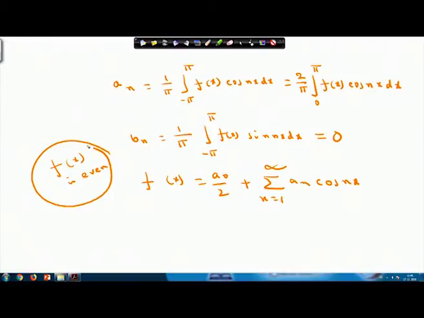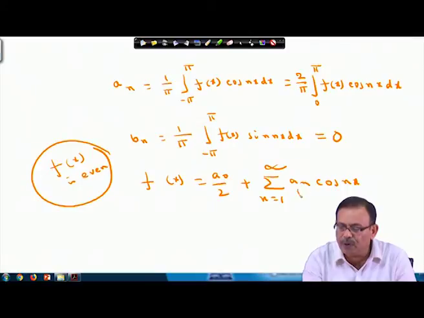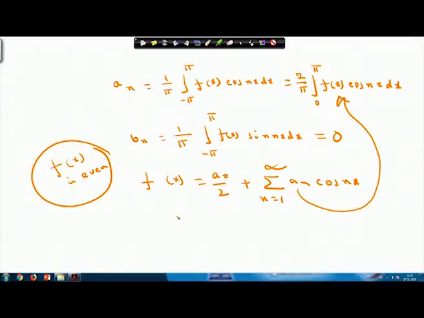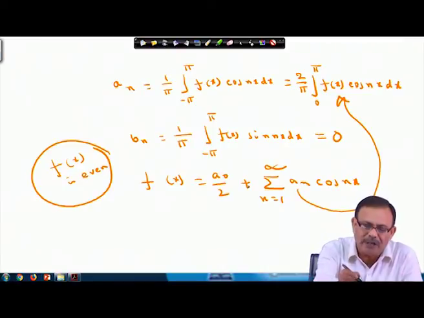When f x is even, then f x equals a naught by 2 plus summation n equals 1 to infinity a n cos n x, where a n is given by 2 by pi, integral 0 to pi, f x into cos n x dx. So if I know the function is an even function, I do not have to calculate b n. Please note this. This is the reason we are looking at even and odd functions, to see what the effect will be.